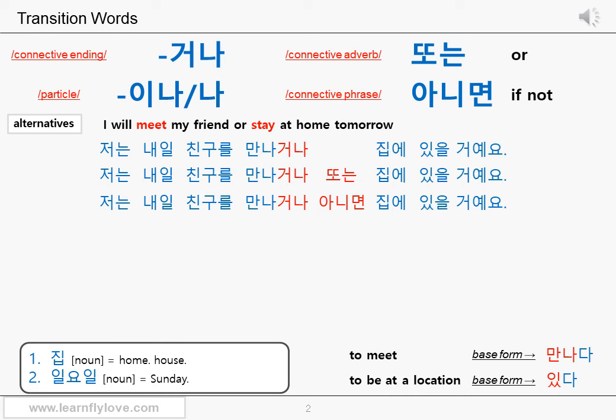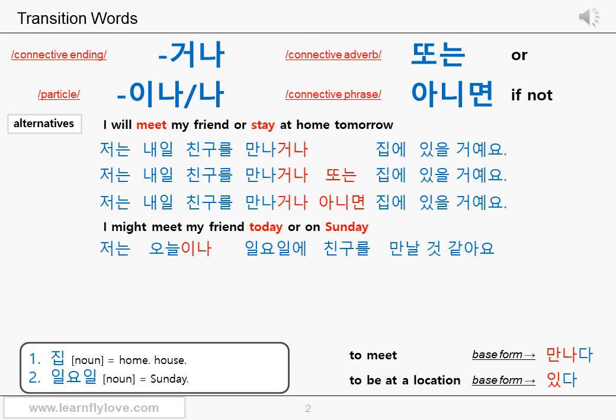Then let's learn how to link two nouns, adverbs, or two words as alternatives. Mostly nouns, but not sentences nor predicates. Let's see the English sentence first. I might meet my friend today or on Sunday. We want to link the adverb today and adverbial phrase on Sunday as alternatives. Let's see the Korean sentence.